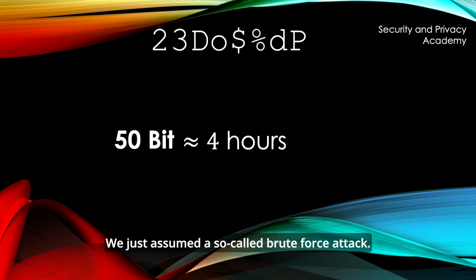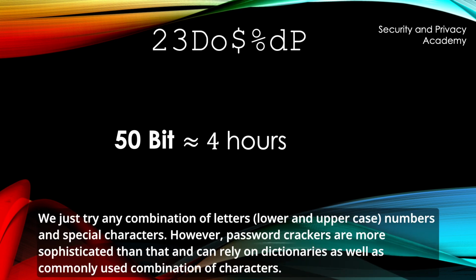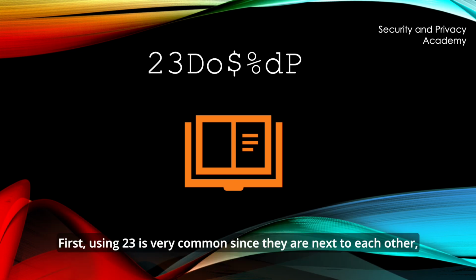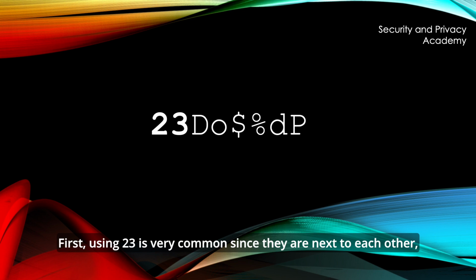We just assumed a so-called brute force attack. We just try any combination of letters, lower and uppercase, numbers, and special characters. However, password crackers are more sophisticated than that and can rely on dictionaries as well as commonly used combinations of characters. First, using 23 is very common since they are right next to each other.